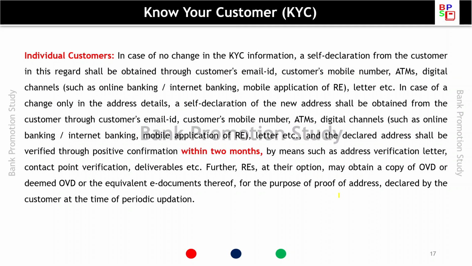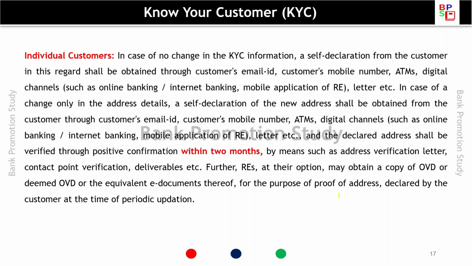So if there is a change in the address, then the bank can accept the self-declaration, and that address can be verified by posting a letter to that address within 2 months, or through a contact point verification, deliverables, etc.